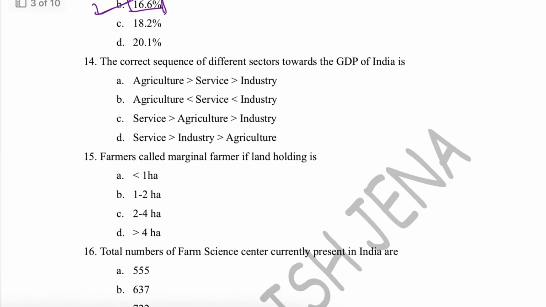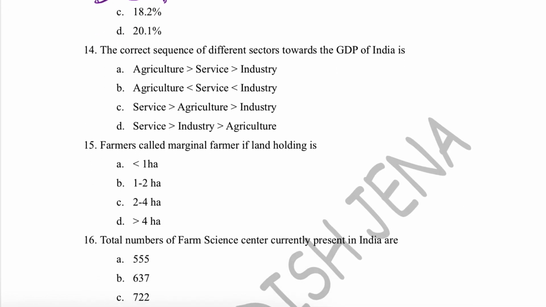Next one is, the correct sequence of different sectors towards the GDP of India. As I was mentioning, there are three sectors which contribute the most to the Indian GDP: service sector, industrial sector, and agriculture sector. Agriculture is currently contributing the lowest, and the service sector is the most prominent, followed by industry, followed by agriculture. So this is the right answer: service, followed by industry, followed by agriculture.